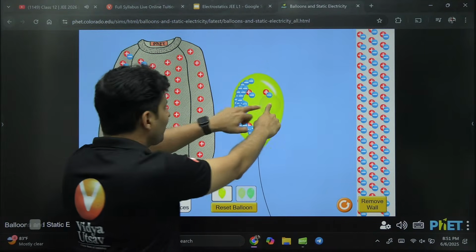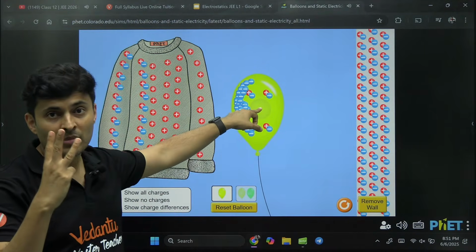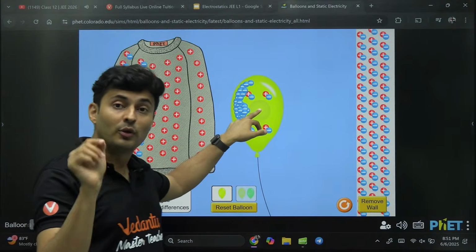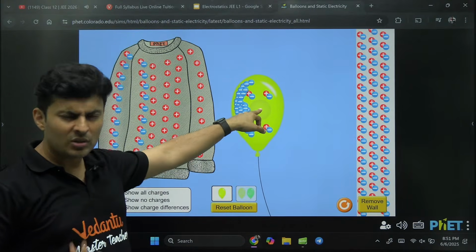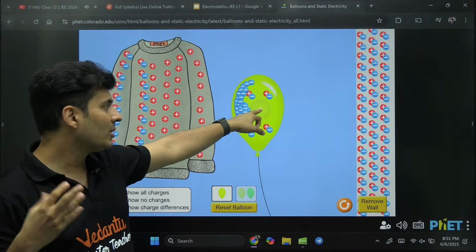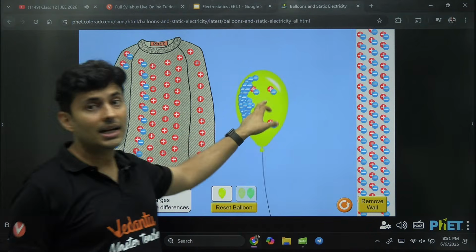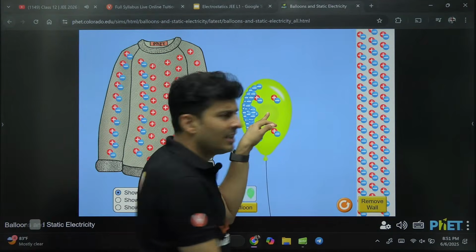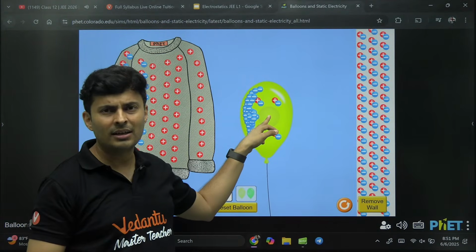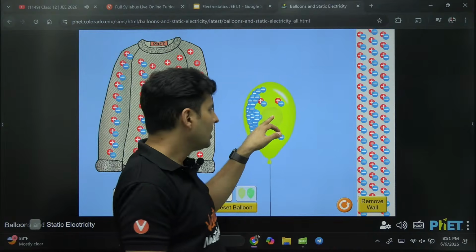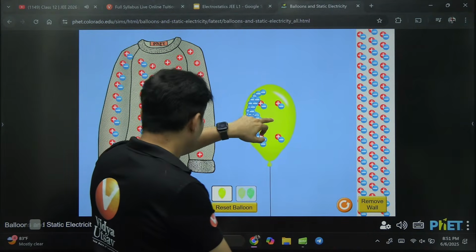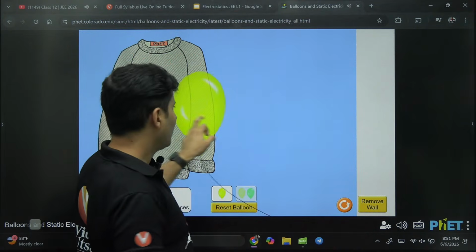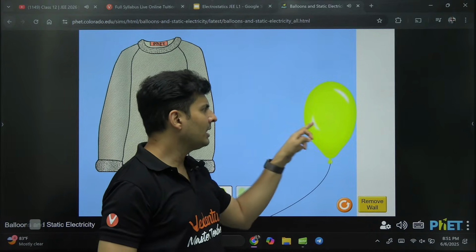So now comes the third method. Now the third method is true for insulators. It is also true for conductors, but for insulators also, you will see that it is valid. Observe this. The wall is an insulator. Ideally, it will not conduct electricity. So if I even touch the balloon, nothing will happen.